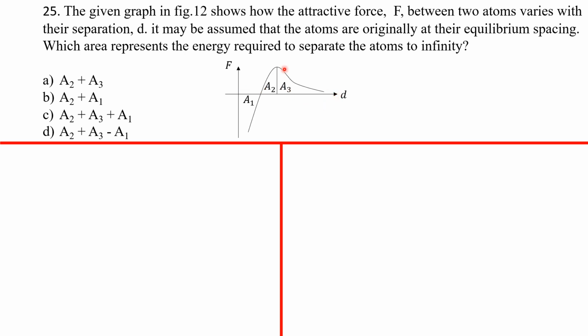So I'm going to find the area under this force-separation graph from this point all the way to infinity, because this is where the atoms are completely free. You notice I'm just going to be getting A2 plus A3. So our answer there is A.